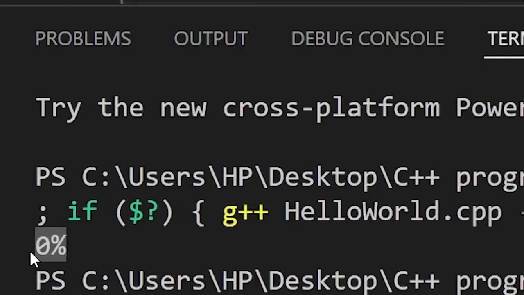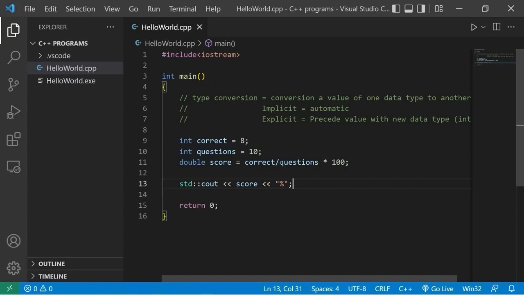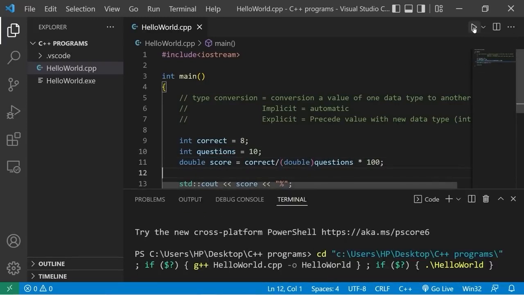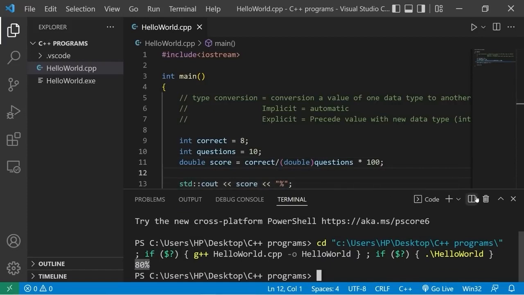We have 0%. Well, that's because we're using integer division. Questions is of the int data type. When we're dividing 8 by 10, we're truncating that decimal portion. We're getting rid of it, then multiplying whatever remains by 100. I'm going to explicitly cast questions as a double of the double data type. And we should retain that decimal portion. Yeah, there we go, 80%.